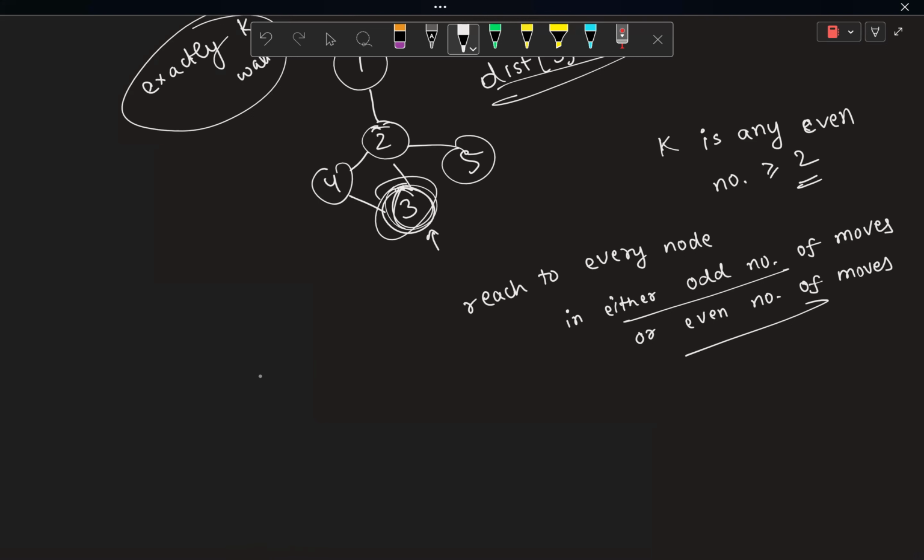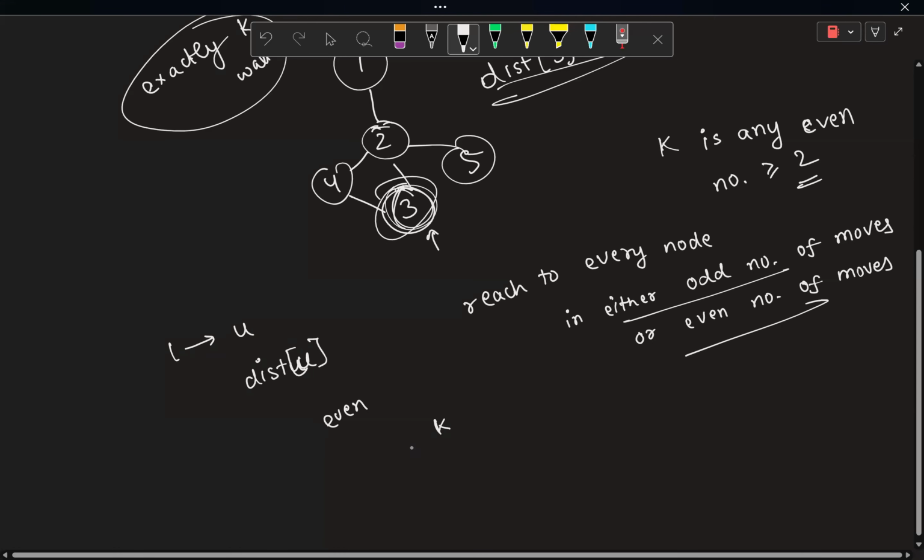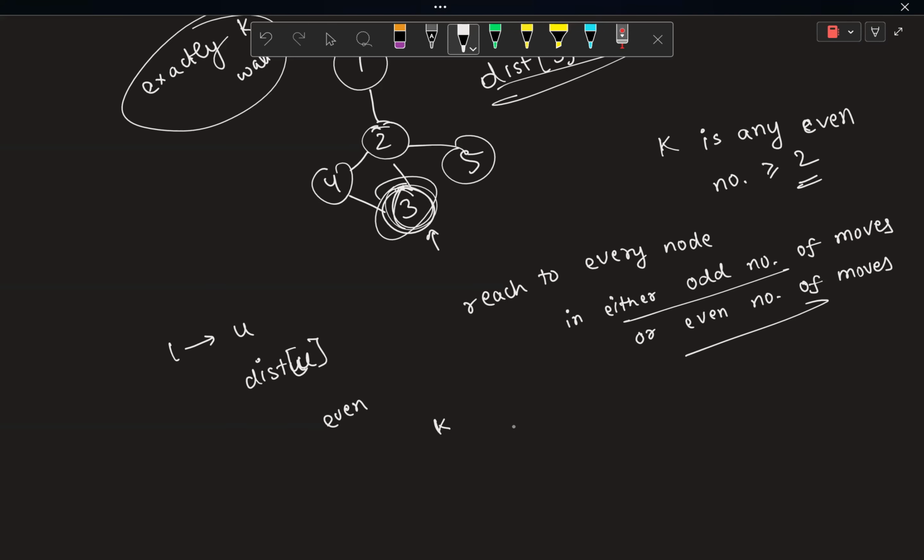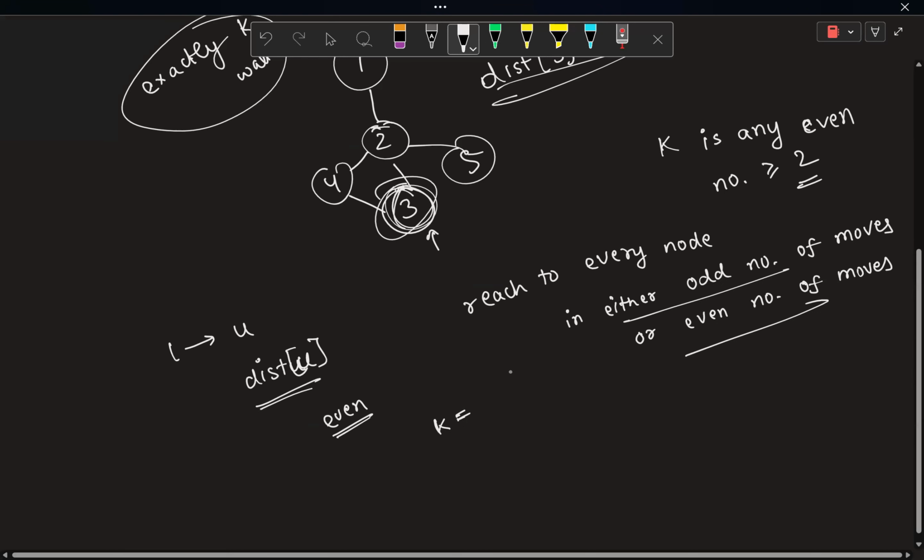Then whatever the maximum distance is from 1 to any node u with even distance, I would require k to be at least as large as that. Making it larger than that is not doing any good for me. So k will be equal to the maximum value of the distances of every node, where I'm going to every node in even distance.